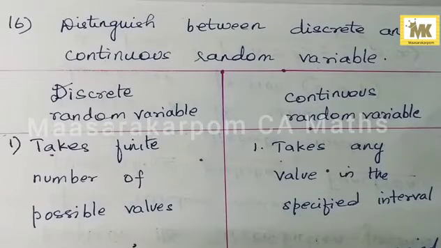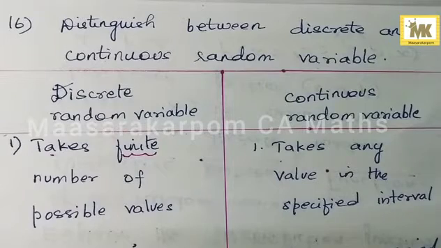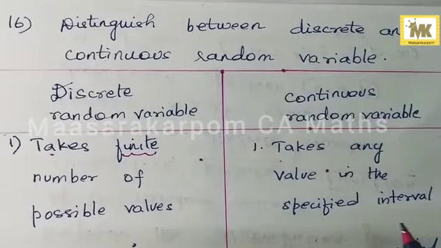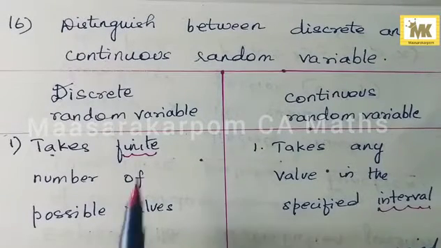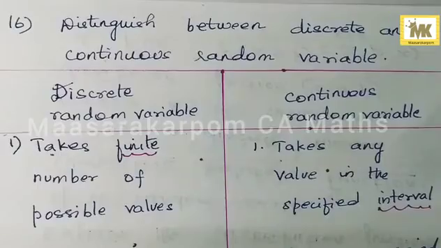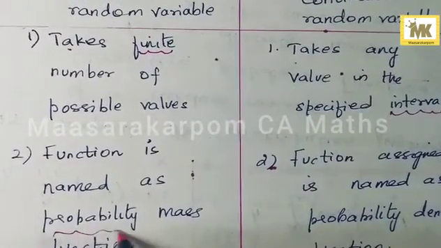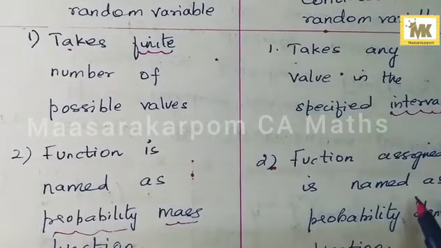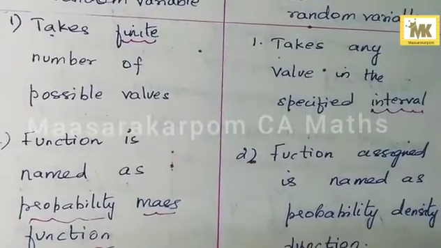Question number 16. Difference between discrete and continuous random variable. A discrete random variable can take finite number of possible values. Continuous random variable can take any value in the specified interval. Function is named here for a discrete random variable. Function is named as probability mass function. Here for a continuous random variable, function is named as probability density function.